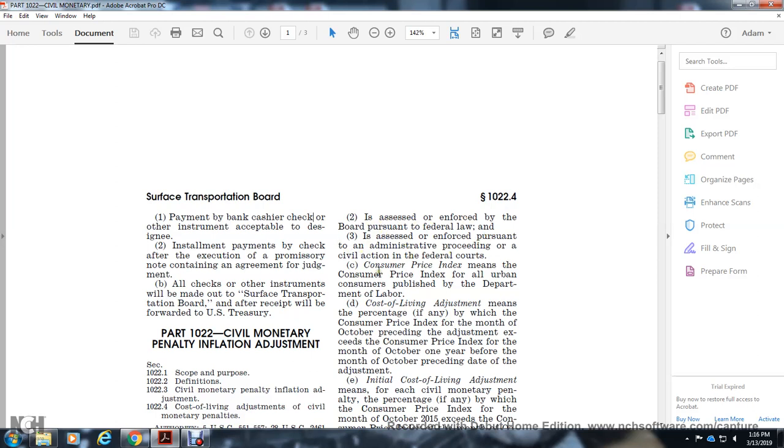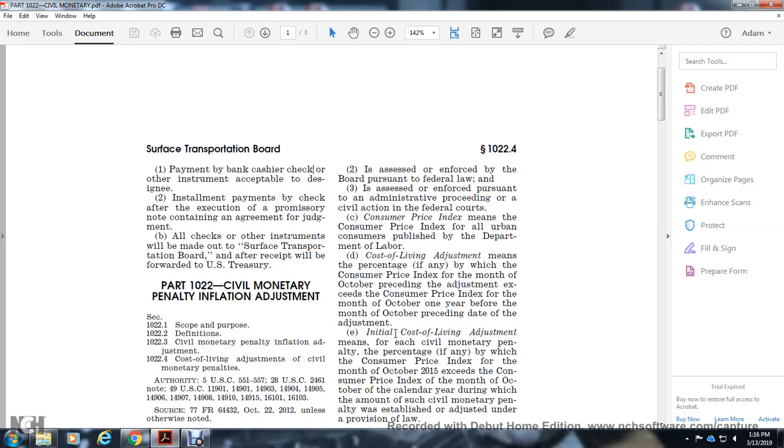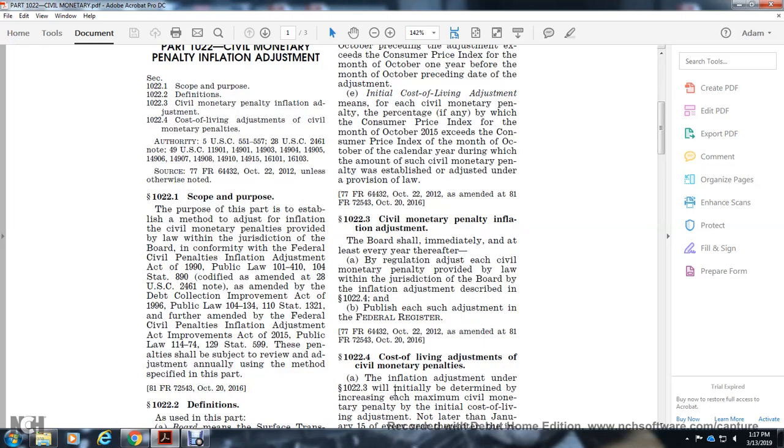Consumer Price Index means the Consumer Price Index for all urban consumers, published by the Department of Labor. The cost of living adjustment means the percentage, if any, by which the Consumer Price Index for the month of October preceding the adjustment exceeds the Consumer Price Index for the month of October one year before the month of October preceding the date of adjustment. The cost of living adjustment penalty means, for each civil monetary penalty, the percentage, if any, by which the Consumer Price Index for the month of October 2015 exceeds the Consumer Price Index for the month of October of the calendar year during which the amount of such civil monetary penalty was established or adjusted by law.